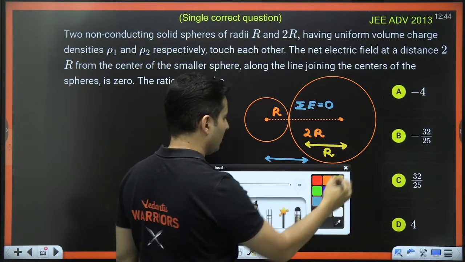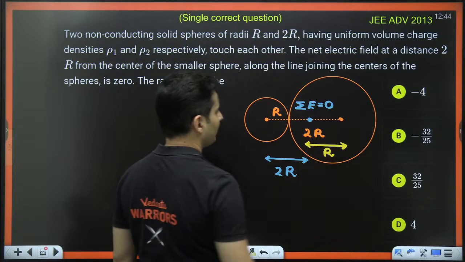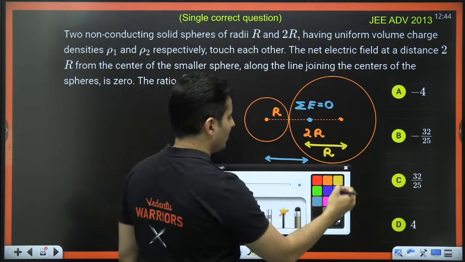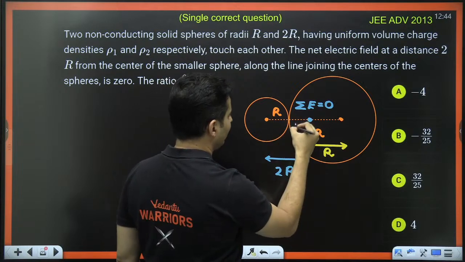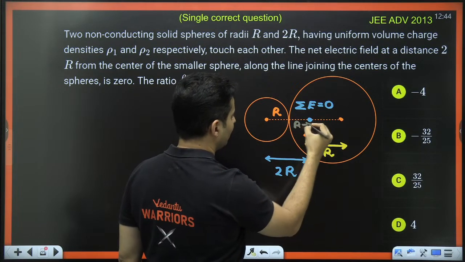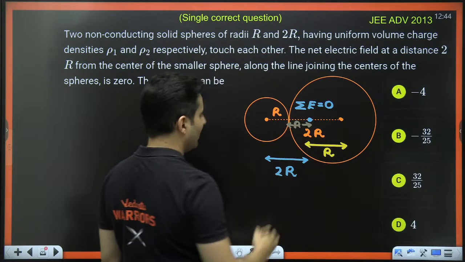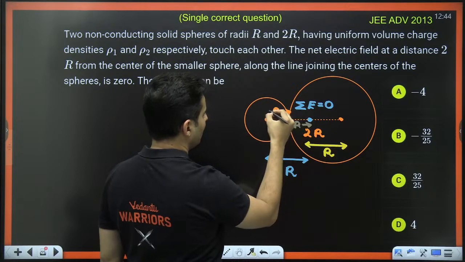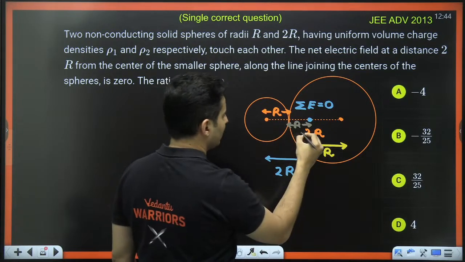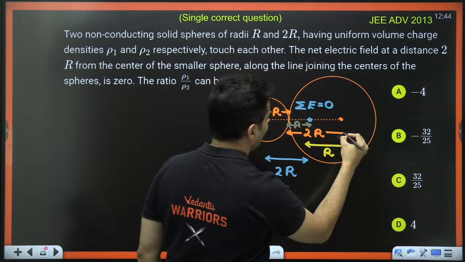So keep this in mind somewhere here. All these things are important. This is obviously r, even this is going to be r. This was r. This was also r. This was 2r.